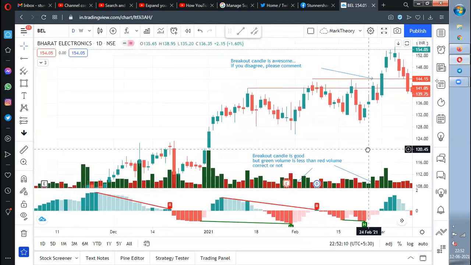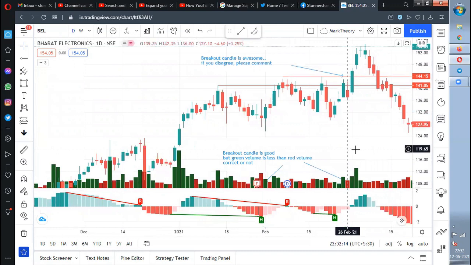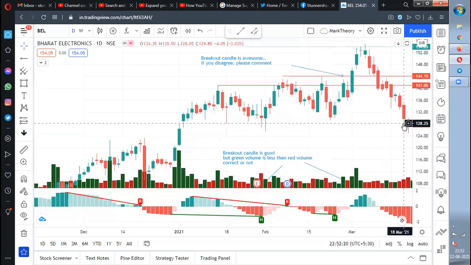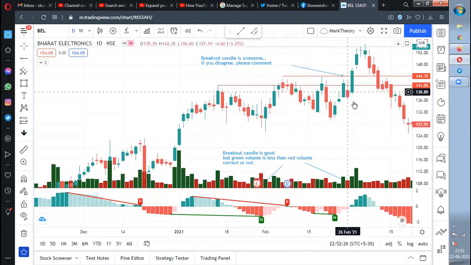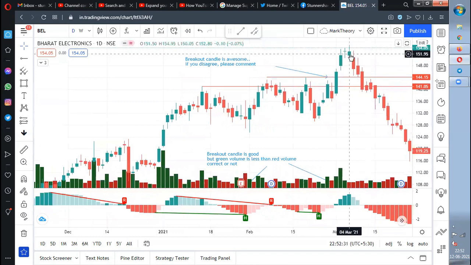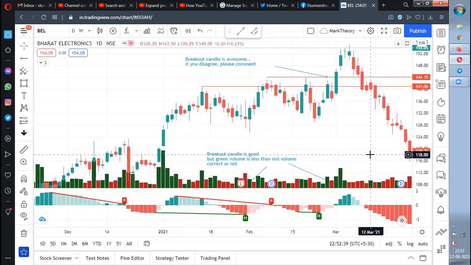Then down, down, down, down, down. Clear? Now you understood why I said fake out? Ultimately it has fallen down. That is why I said this is a fake out. I do not trust this fake out, so I do not enter it. And ultimately it has fallen down from 154.95 to 115.85. This happened in March 2021, which is just 3 months before.